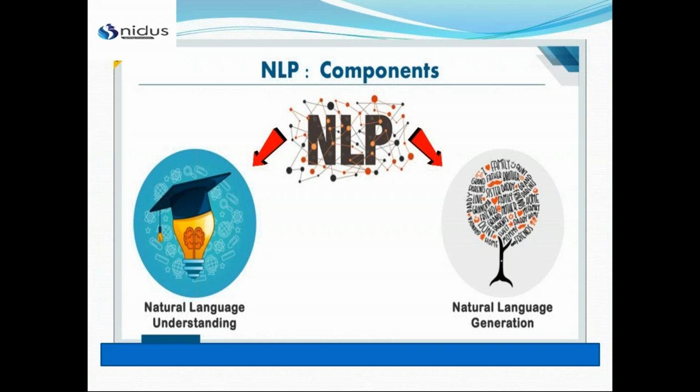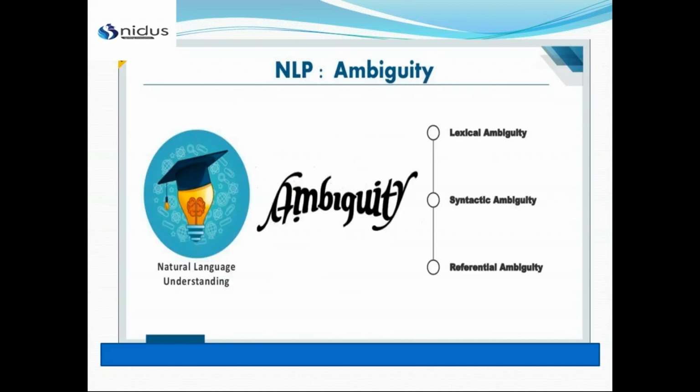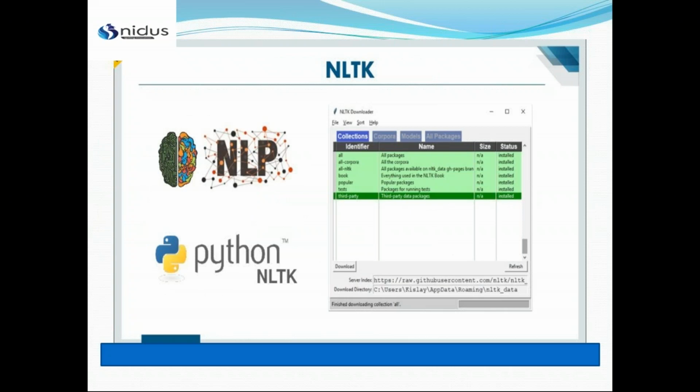Now we are discussing NLP, so what is NLTK? Your Natural Language Toolkit, NLTK, is the Python library which we are using today for our NLP session. It will display on your screen in just a bit. Wait for that.